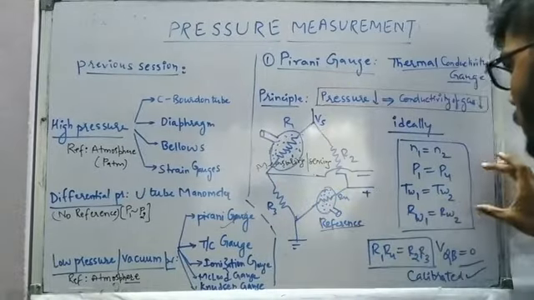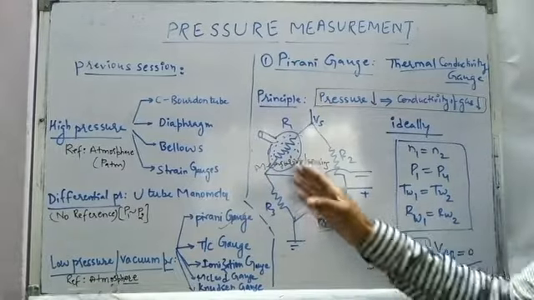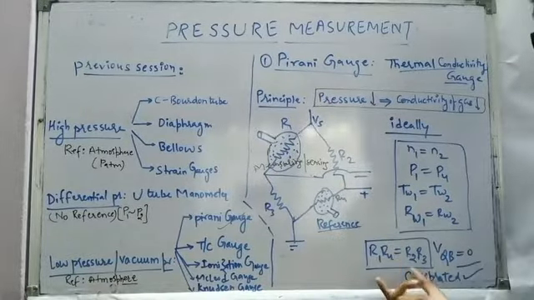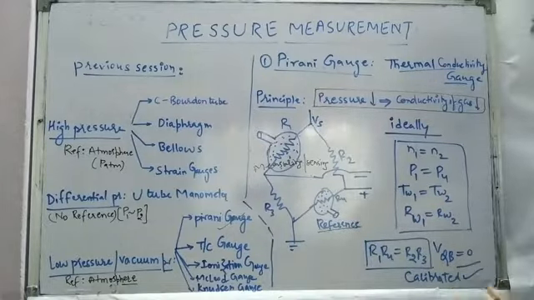In the initial condition, when the number of molecules is equal, we have equal resistance of both the measuring and reference bulbs. So R1 into R4 is going to be equal to R2 into R3, and we have the quarter bridge output as 0. This is going to be known as calibration.